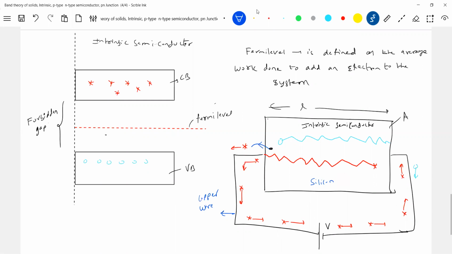Now finally, what happened? If I switch off the cell, the net charge should be 0. So the electrons which were lost will again come here. So it's better to show this one.